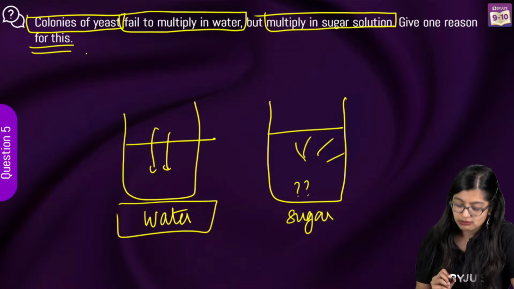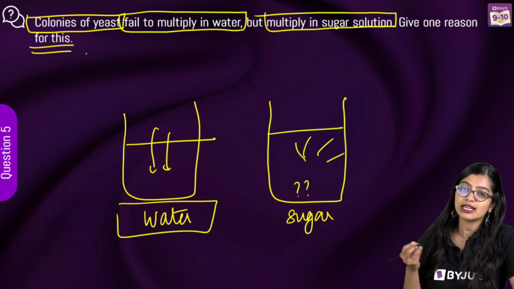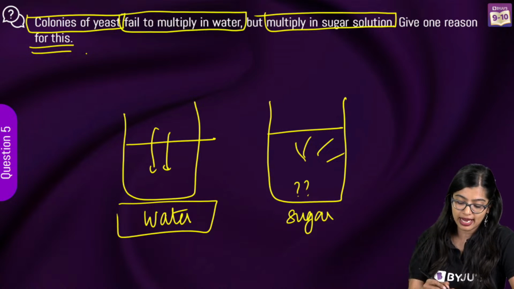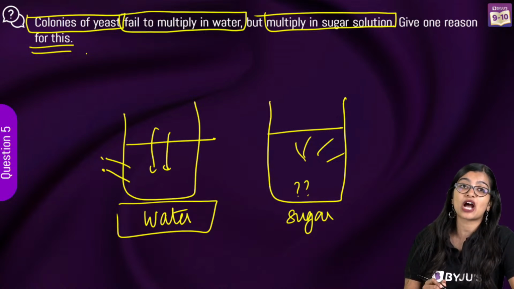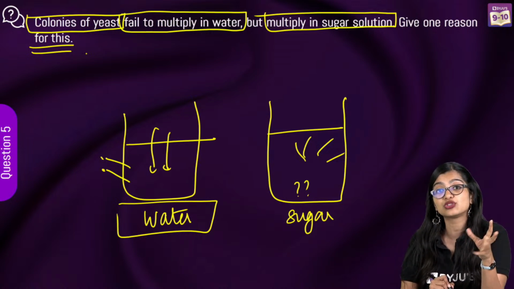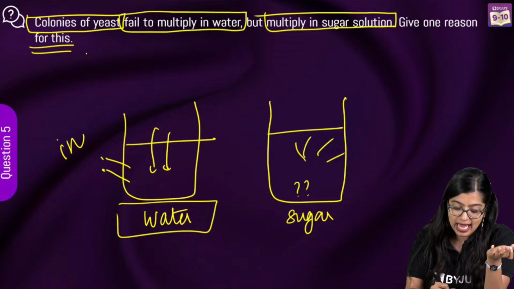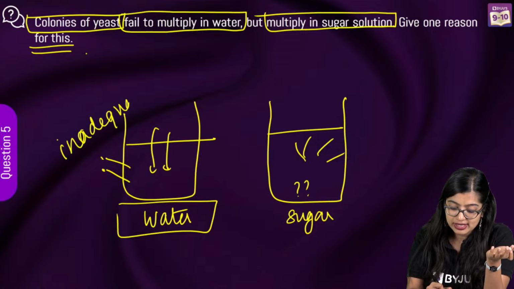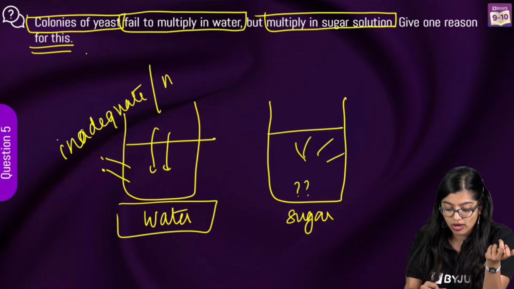Because in water, at the end of the day, to do any activity, you require energy, right? And in water, there is not enough carbohydrates, not enough nutrients to utilize. It is inadequate. Or if inadequate is a very fancy word, simply, not enough.